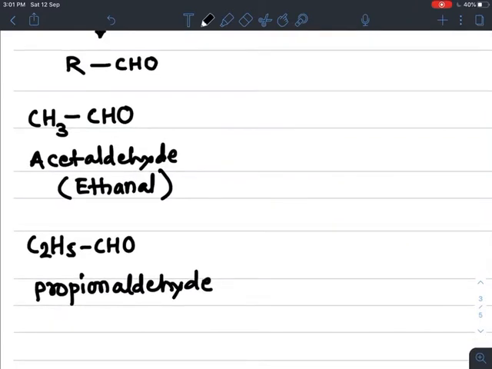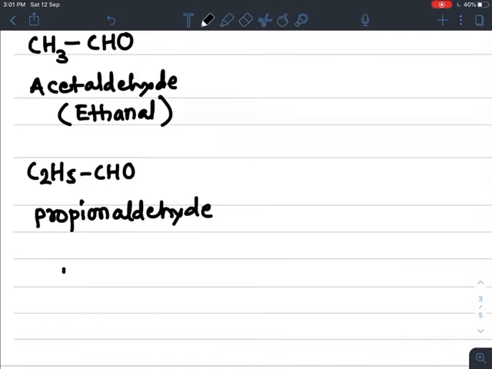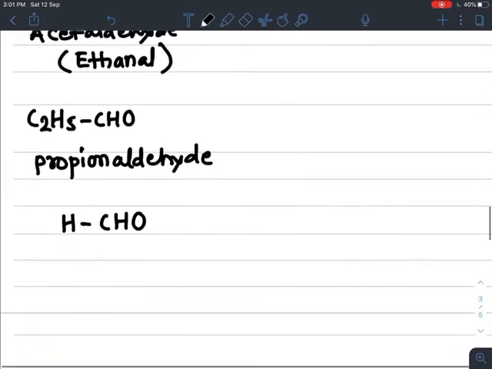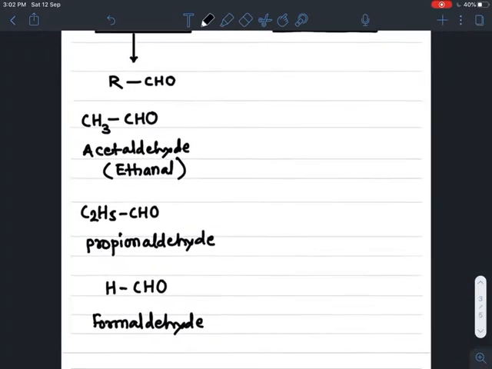But one exceptional case is there. If no carbon atom but hydrogen is attached to the functional group of aldehyde, the CHO group, it is again considered as an aliphatic aldehyde, and the name of this aldehyde is formaldehyde. Formaldehyde is an example of aliphatic aldehyde.